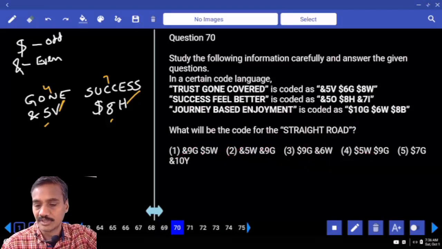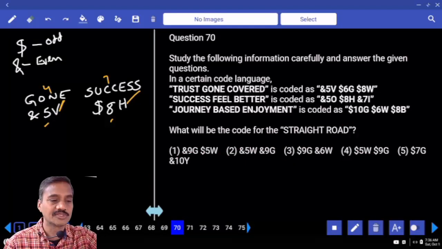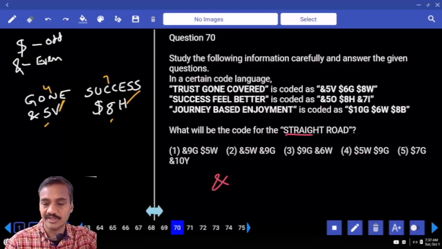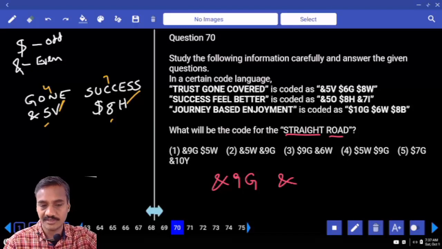straight road. Now in this straight road, how many letters we have? 8 letters. 8 means what is the symbol we have? And here there are 8 letters. That means 8 + 1, 9. And T's opposite letter is C. And for this road, even number is again N. And for this one, how many letters? 4 + 1, 5. D ki opposite letter W.